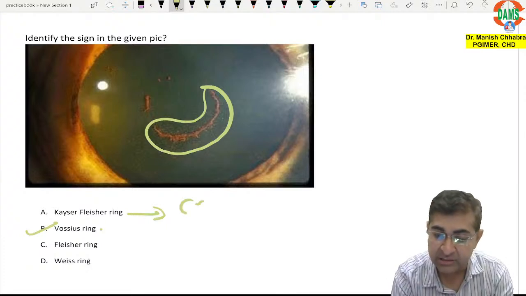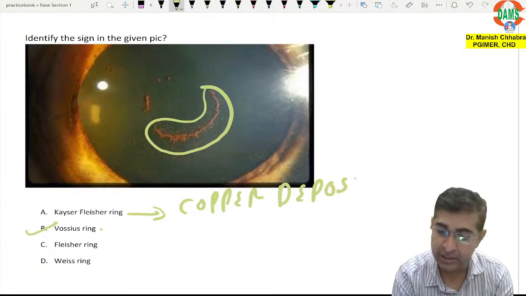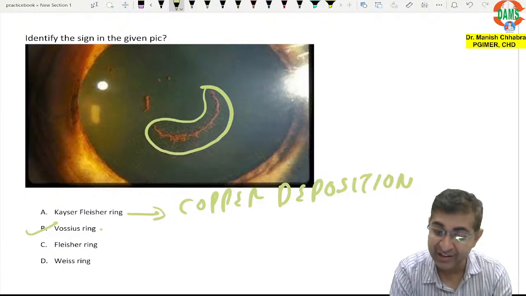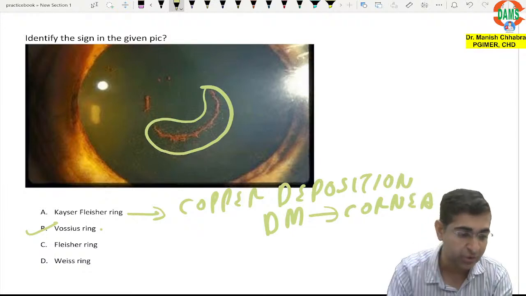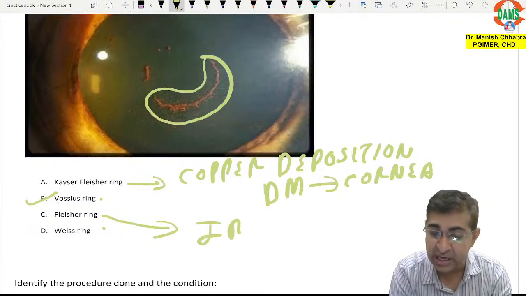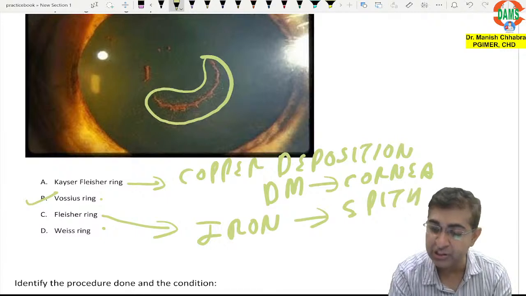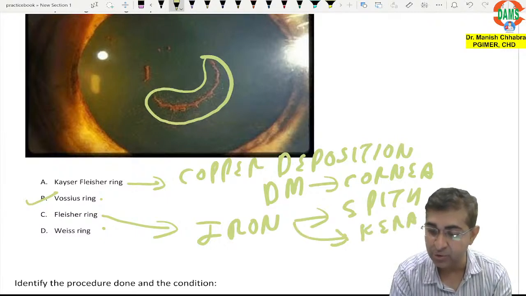KF ring is copper deposition. Where? It lies on the Descemet's membrane of the cornea, seen in Wilson's disease. Very good, all of you. What is Fleischer's ring? Fleischer's ring is iron deposition in the epithelium of the cornea, seen in keratoconus.